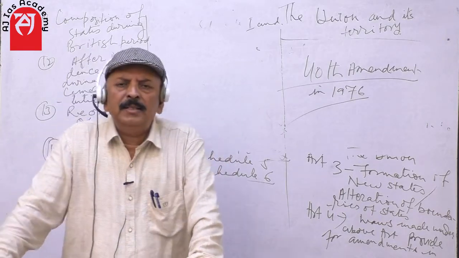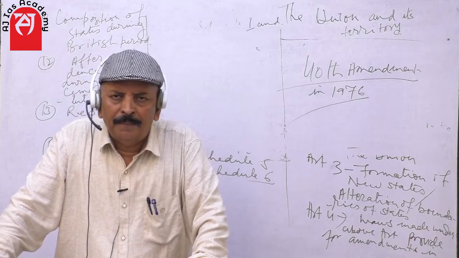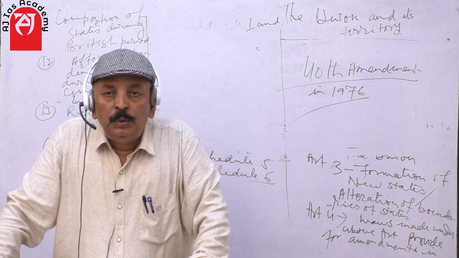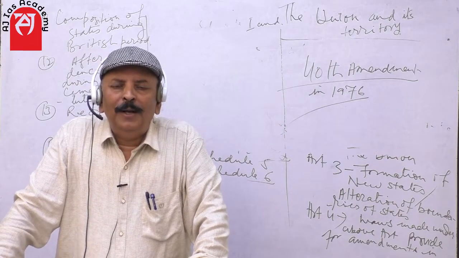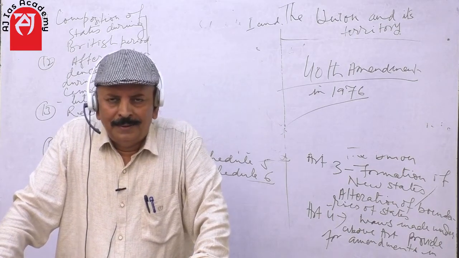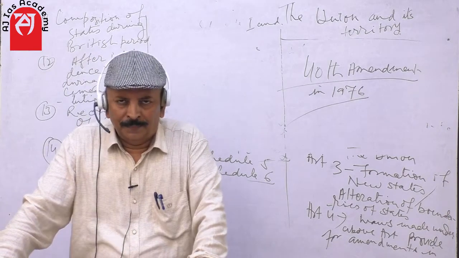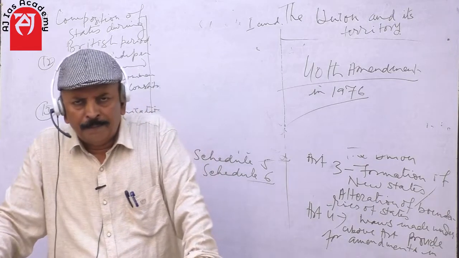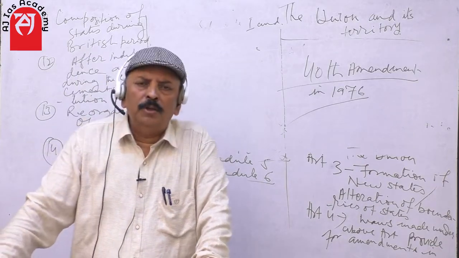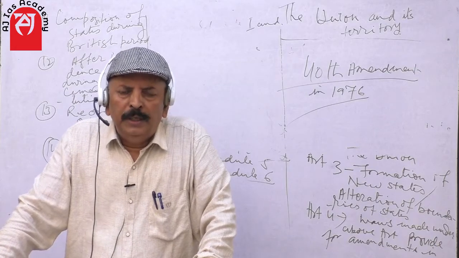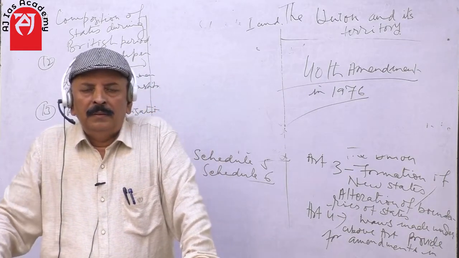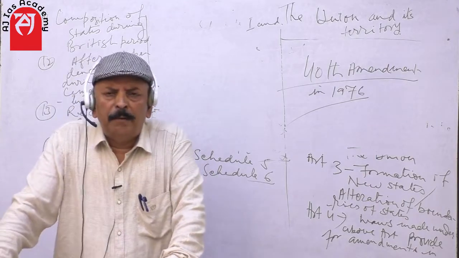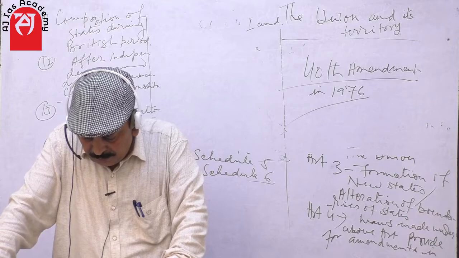The governor has certain discretionary powers, and those discretionary powers are to monitor scheduled areas or scheduled tribes for their development, for their advancement, for their welfare, to establish a tribal council, to give impetus to the pace of development in those areas.